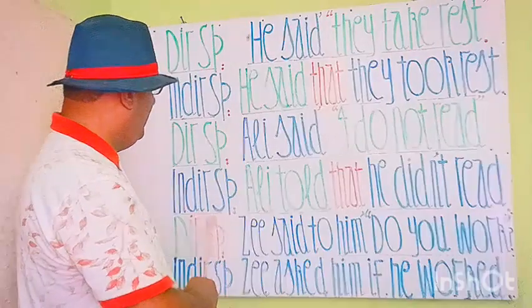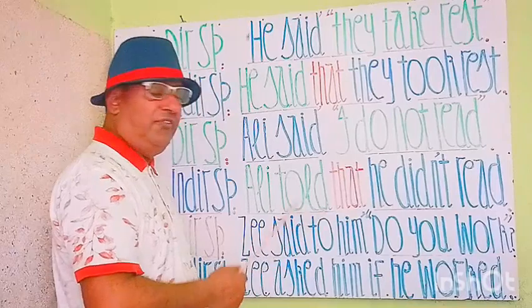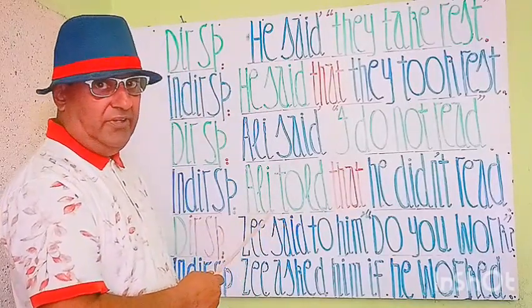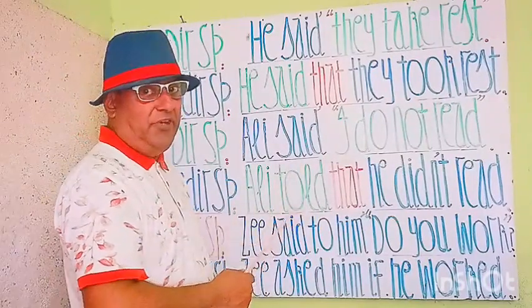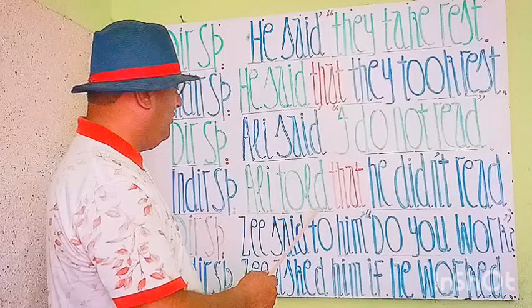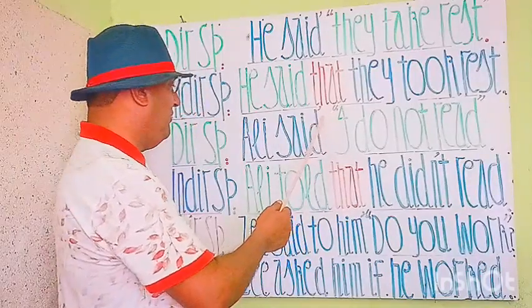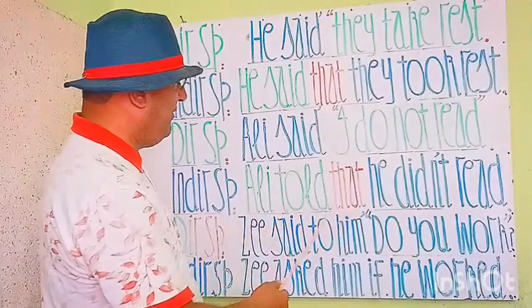You see, my students, in indirect speech we have Ali told that. We write told instead of said. We can write said, but to beautify the statement we write told. Ali told. Told is also the past form of tell. So Ali told, again positive statement. Approach to the commas, remove commas and write that. So Ali told that.